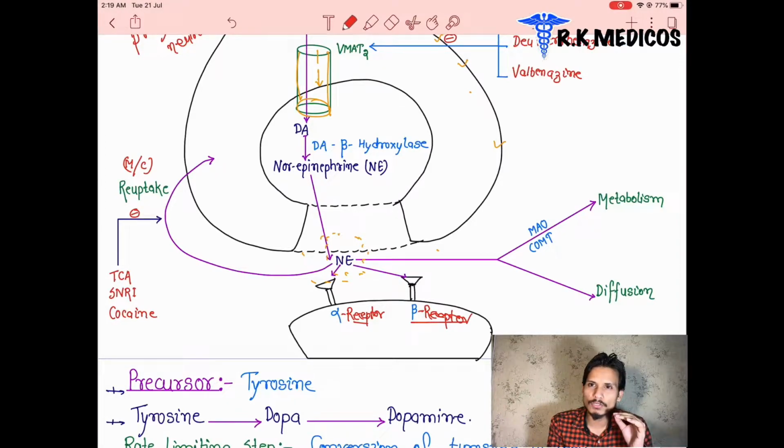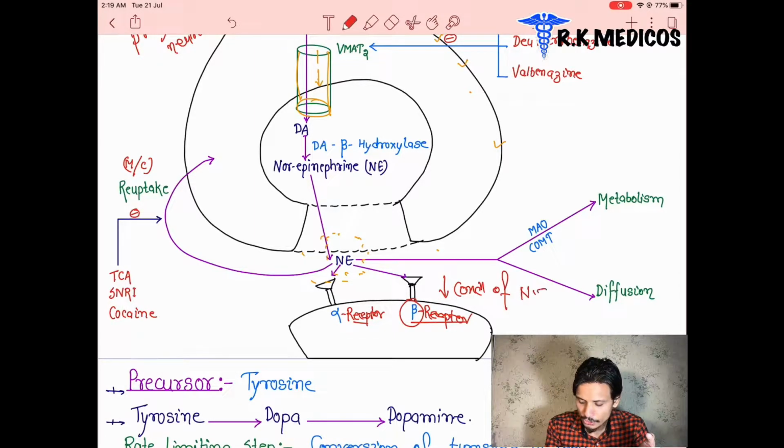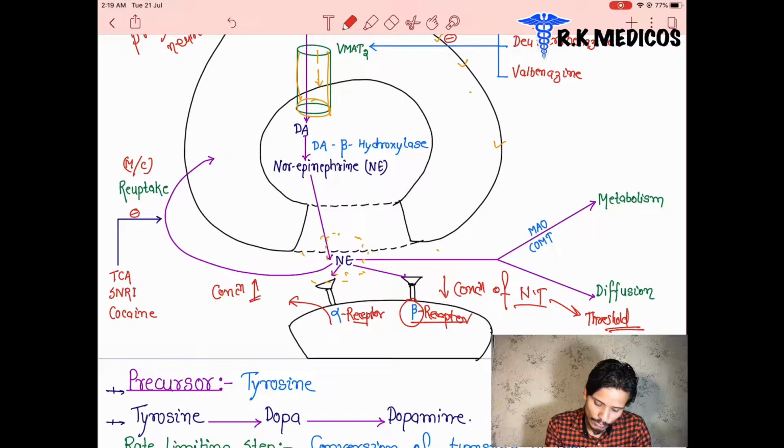So what is the threshold? It is the minimum requirement of the neurotransmitter. For the beta receptor, a lesser concentration of neurotransmitter is required for its threshold. But for the alpha receptors, a higher concentration of the neurotransmitter released in the synaptic cleft is required for their threshold.